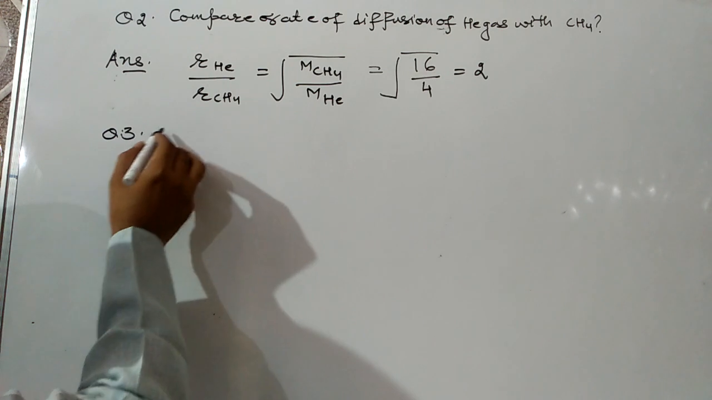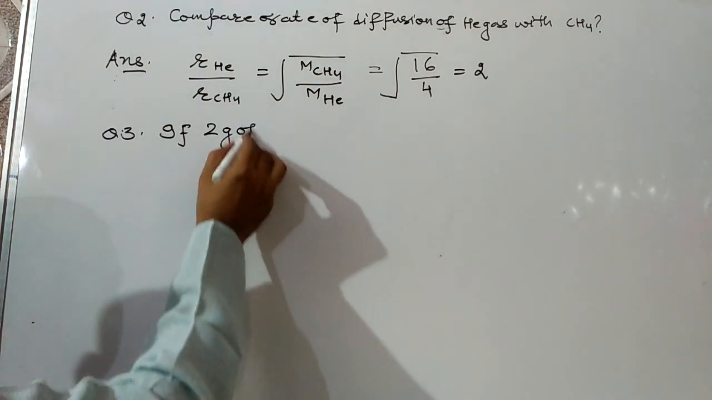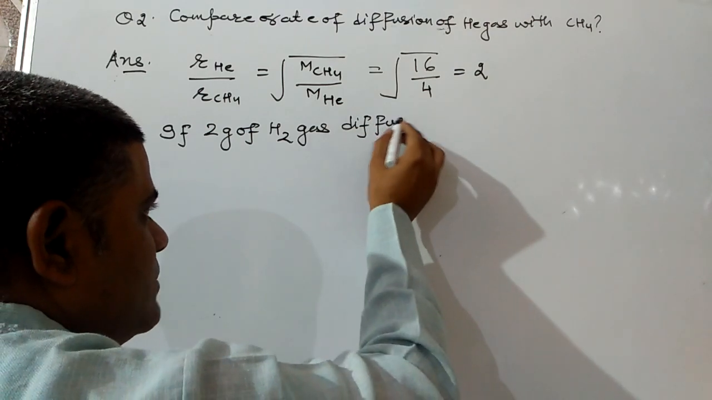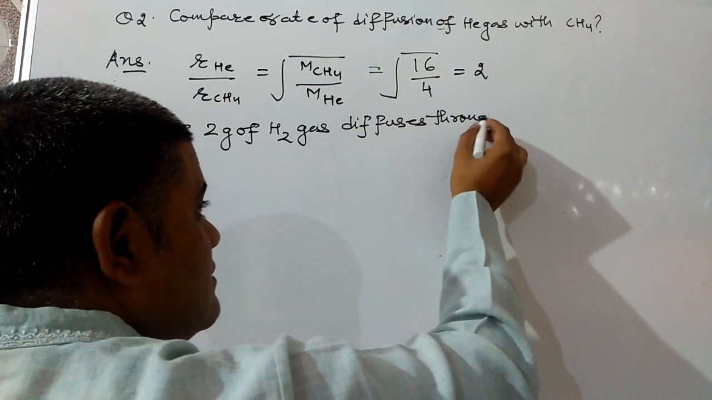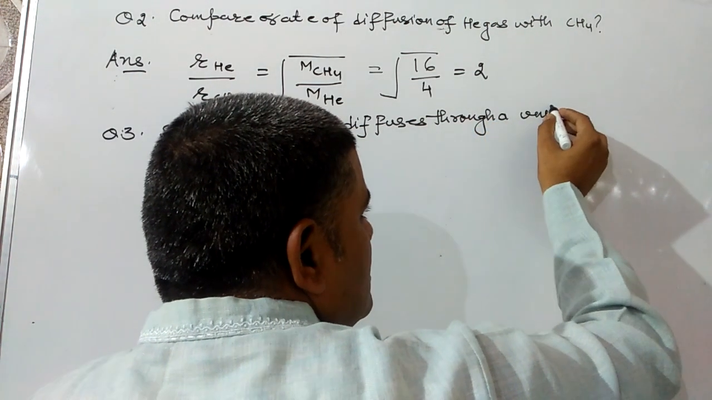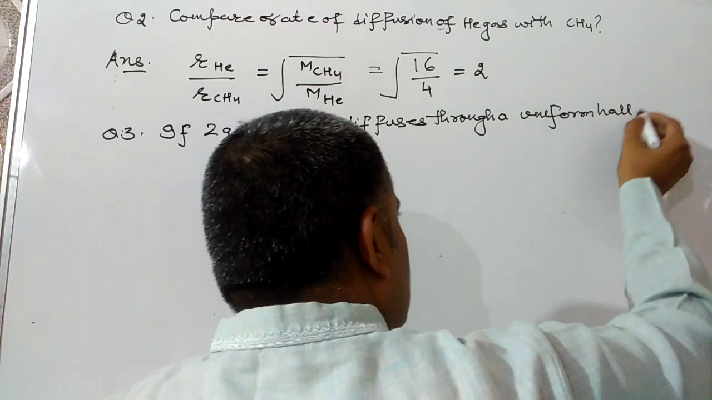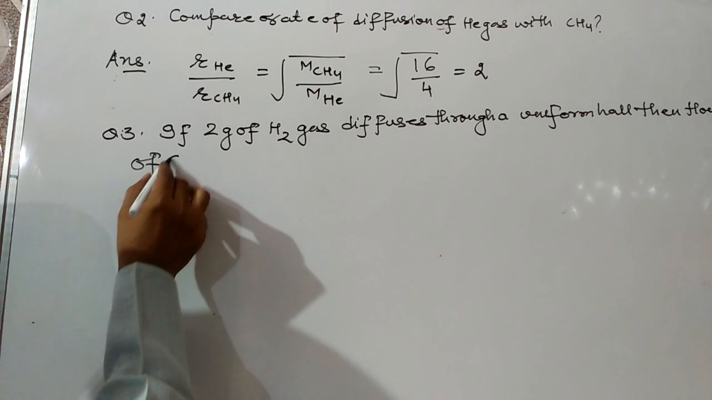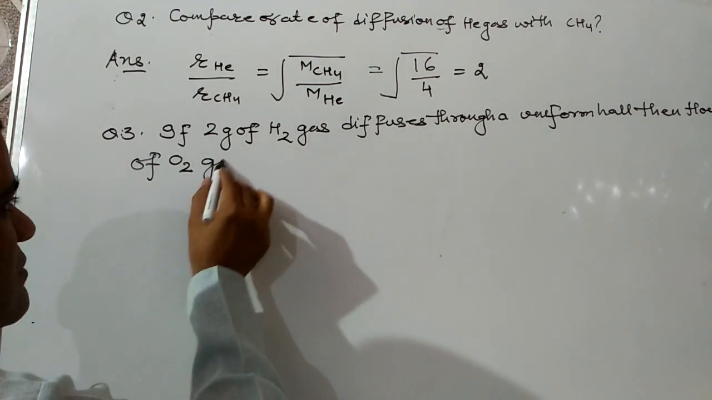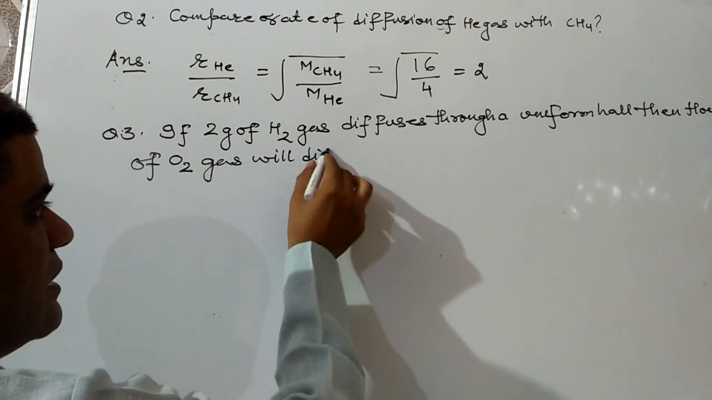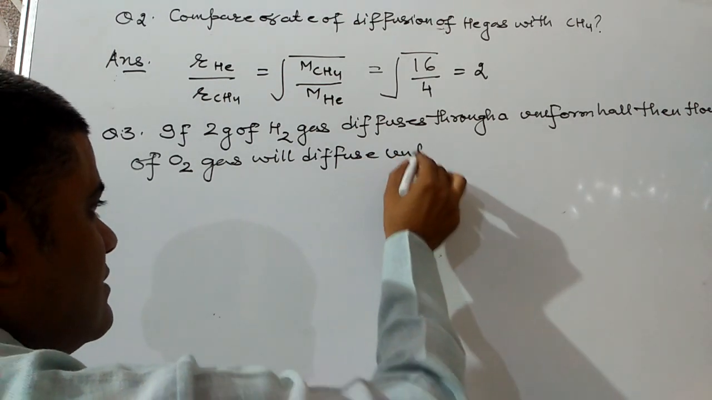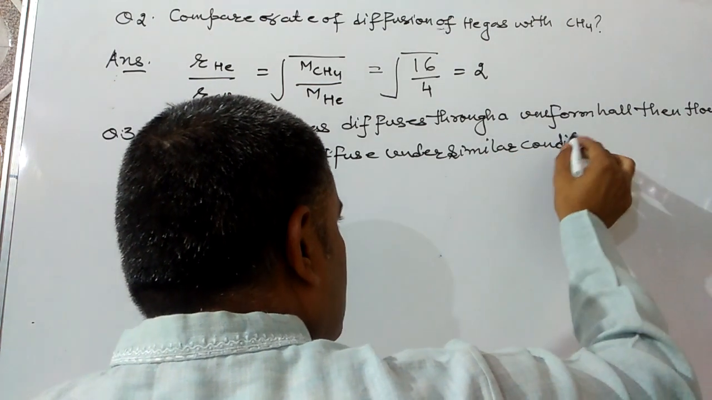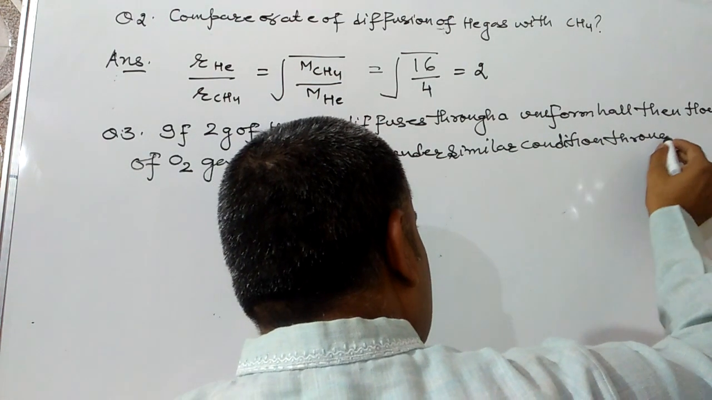Next question: if 2 gram of hydrogen gas diffuses through a uniform hole, then how much weight of oxygen gas will diffuse under similar conditions through the same hole?